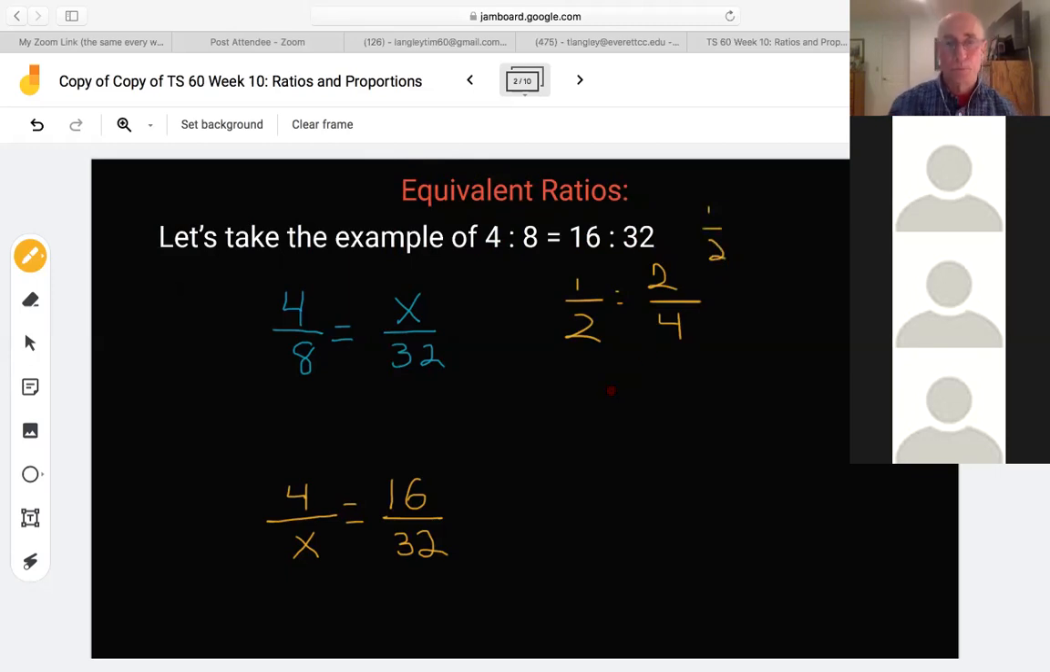So they're equal. All right, we're going to get into trying to figure out 4/8 equals x over 32. And I'm just going to say to you right off the bat that this will be challenging for me to